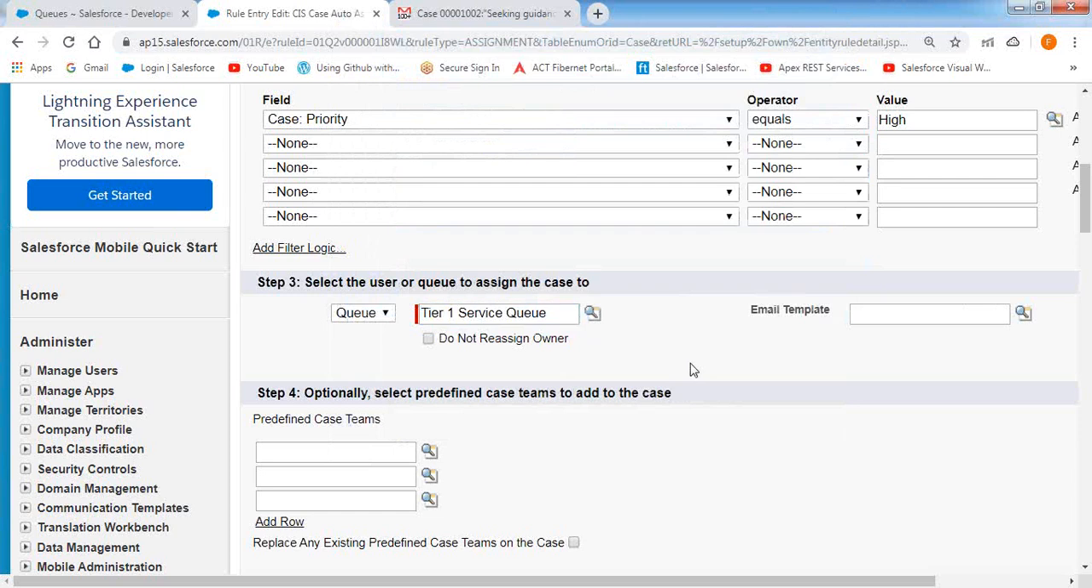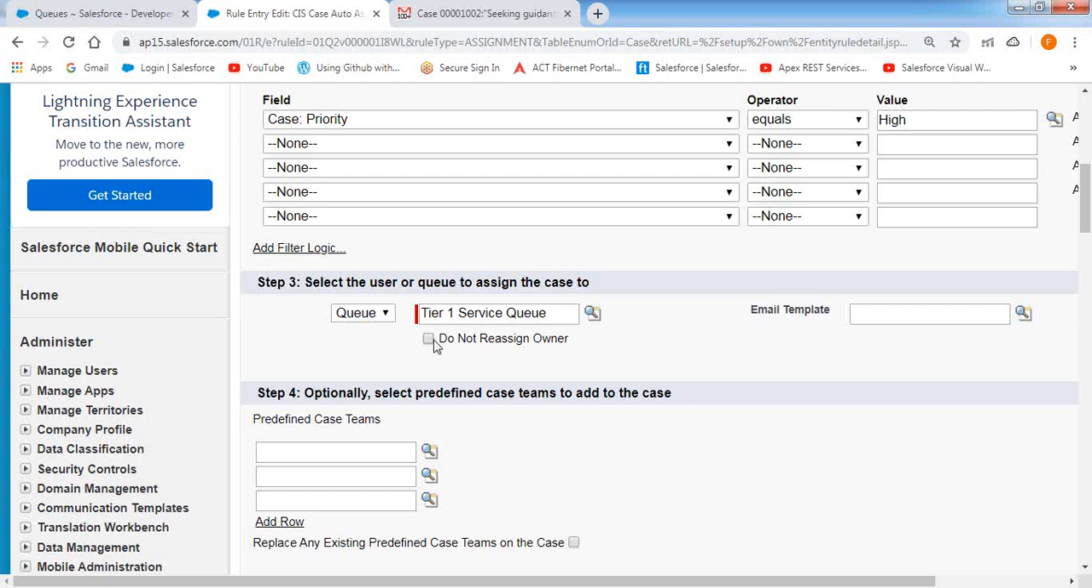Okay. Now, here there is a small option available: Do not reassign owner. What do you mean by this option? If this checkbox is selected, what will happen? We cannot transfer the record to some other people. For example, assume that I'm selecting this checkbox. After that I have created a case record, and the case record meets the condition priority equals high. The case record is assigned to the tier 1 service queue.